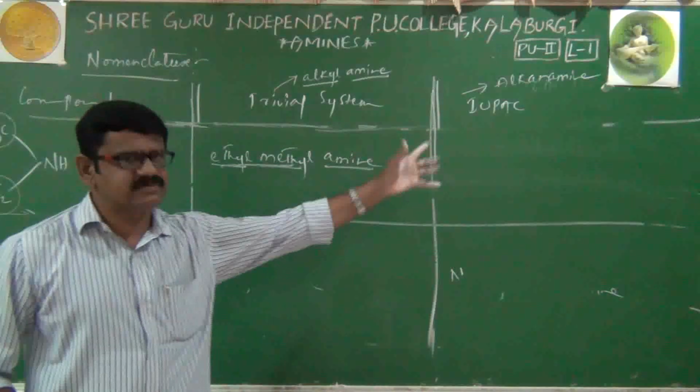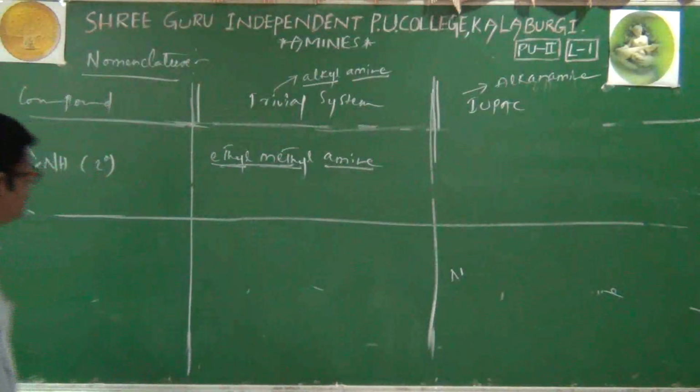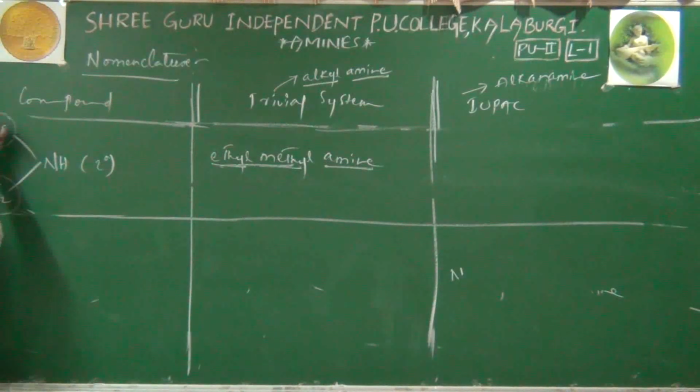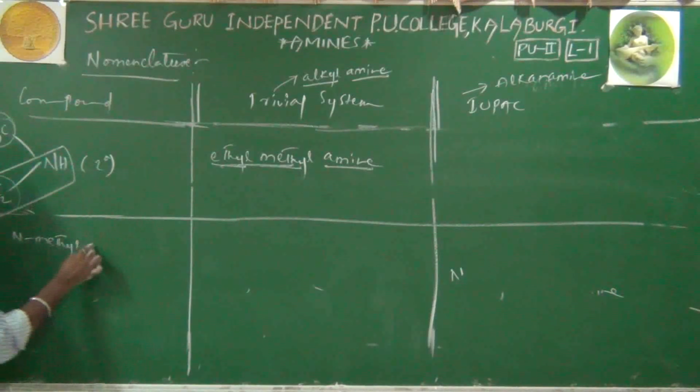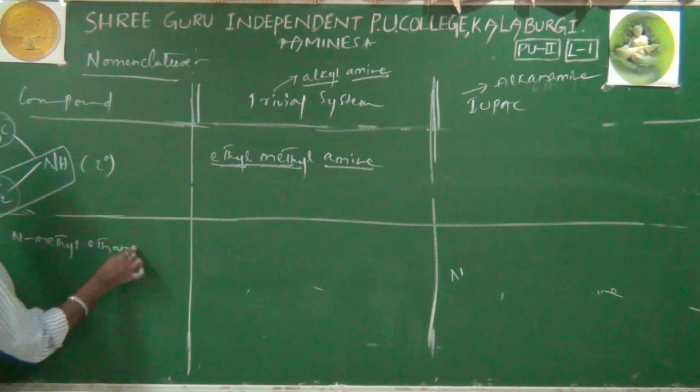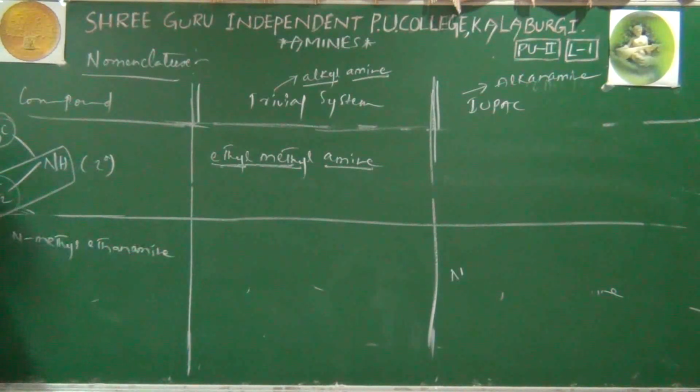Now the problem arises with the IUPAC name. Here a methyl group is there, here an ethyl group is there. Here 2 types of names will come. Suppose the ethyl group is taken as the parent chain, then its name is N-methyl, and the parent chain is ethanamine. That is possibility 1.